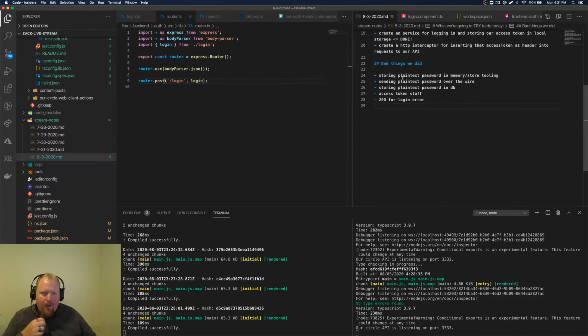But yeah, we are storing a plain text password in memory, so we're sending it outside of that component. You'll see the value of the password field got passed through a couple places, which could potentially expose something if there's some logging being done.